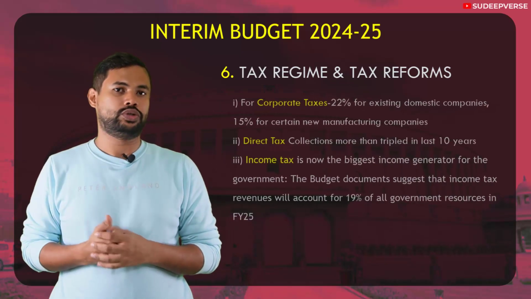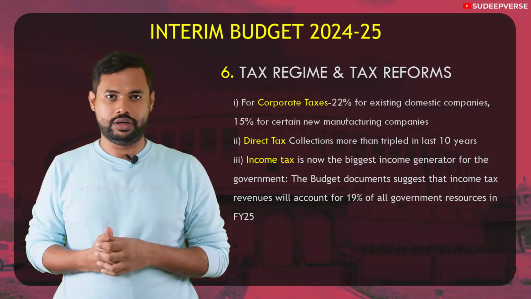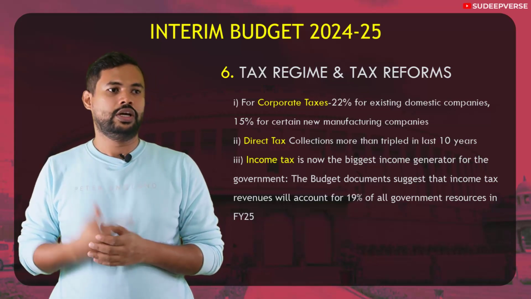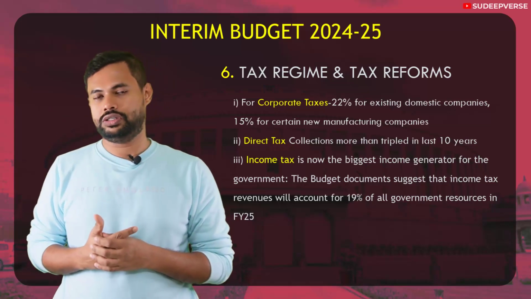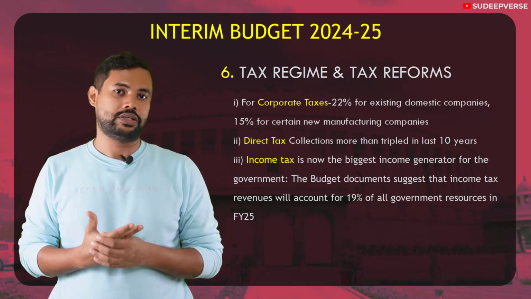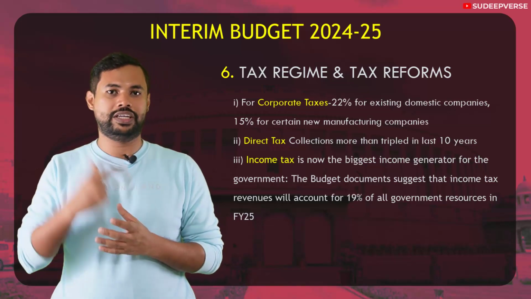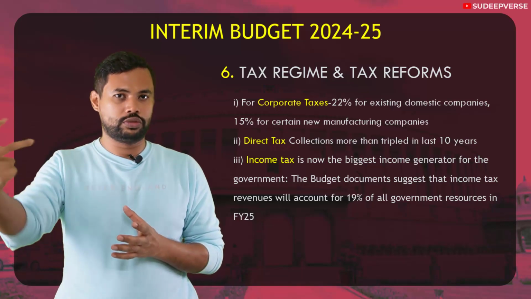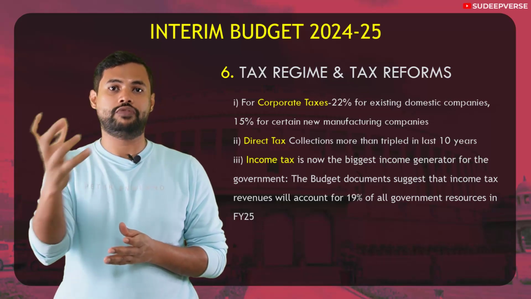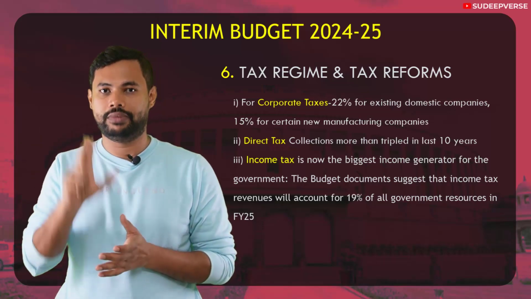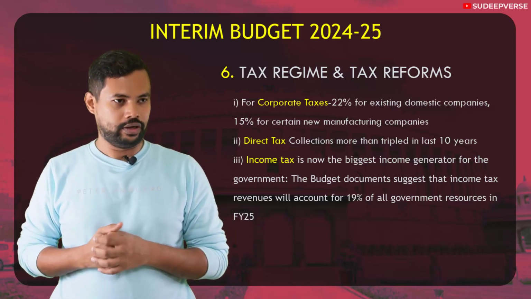The last is the tax regime and tax reforms theme. In this, you should understand that our corporate tax remains at 22% for domestic industries. The next is that direct tax collection has almost tripled in the last 10 years. The next is that income tax has become the largest income generator in our economy. It is assumed that by the end of fiscal year 2025, almost 19% of the government's resources will come from income tax alone. So that has become the largest generator of income.